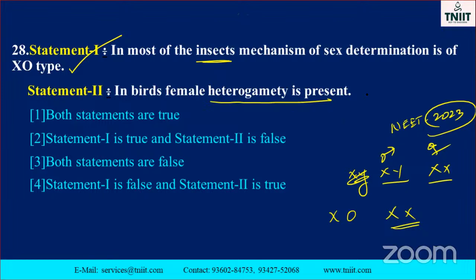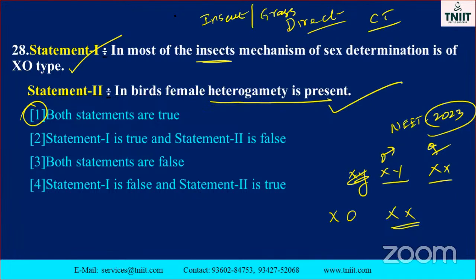So both the statements, what is the correct one? The first answer is the correct one. This is also a direct question, and also a CT question, critical thinking question, my dear students. Why are they asking about heterogametes? It means mostly the female gamete is present, isn't it? In some categories, for example male, it contains heterogamous in human beings. Other categories, just take an example of insects, not only insects, also grasshopper and pigeon.